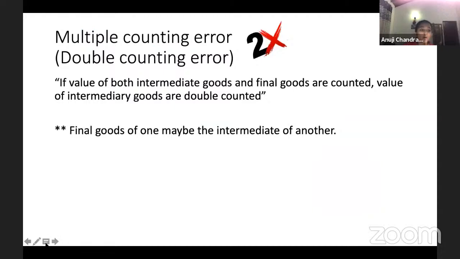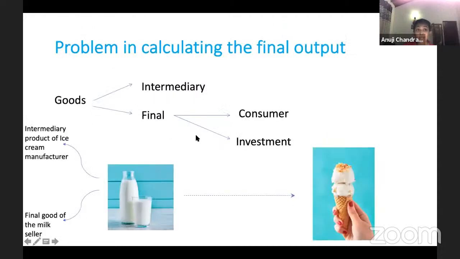So now guys, like I said, for Rio, this milk was an intermediate good. But when I ask you the price of an ice cream, in this ice cream you have added a price for the milk Rio bought from Ambewela, right? Rio will have the price of milk included in the price of this ice cream.